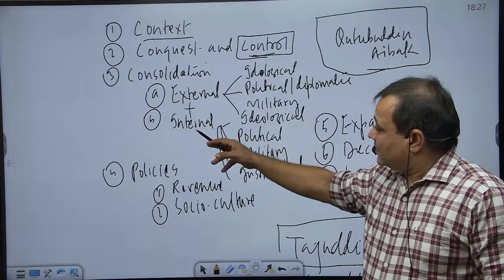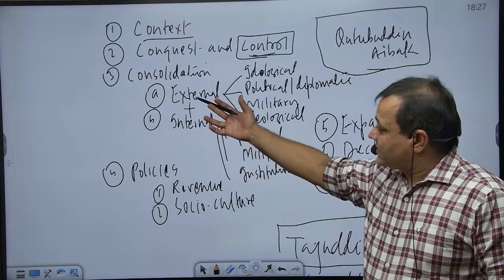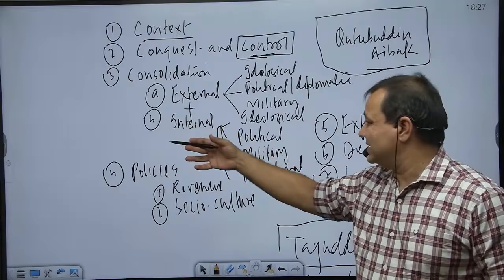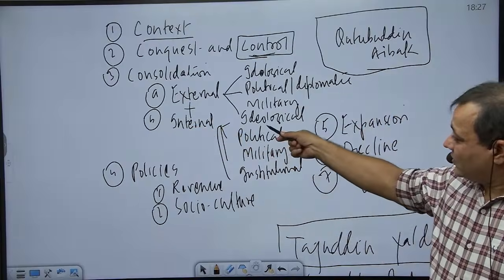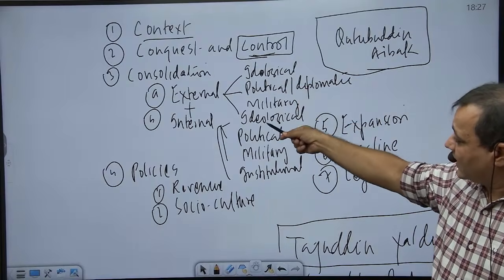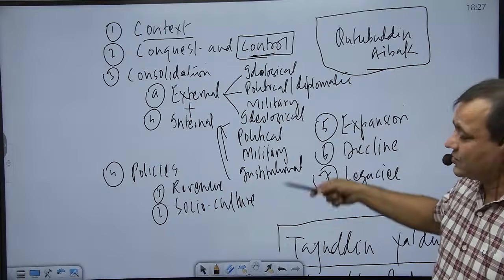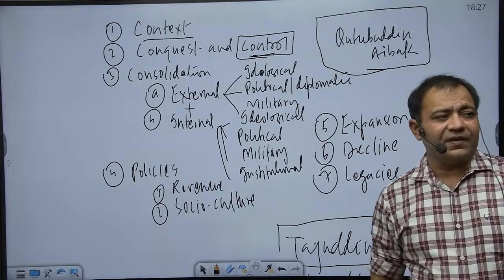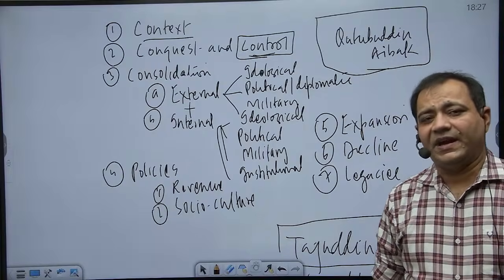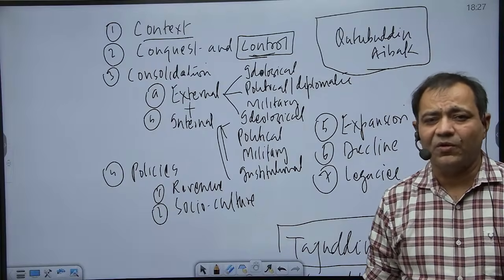Internally, like externally, he could not find much time. So, he could not develop the institutions of the Delhi Sultanate. But here also, of course, this ideological step, that is freedom from slavery, was going to help him as part of the internal consolidation. Mainly, such things were meant for the nobility because it was the nobility which had the capacity to challenge the position of the throne and no one else.